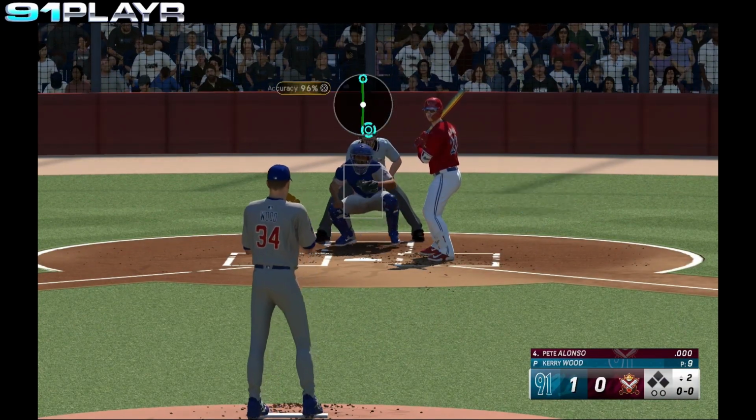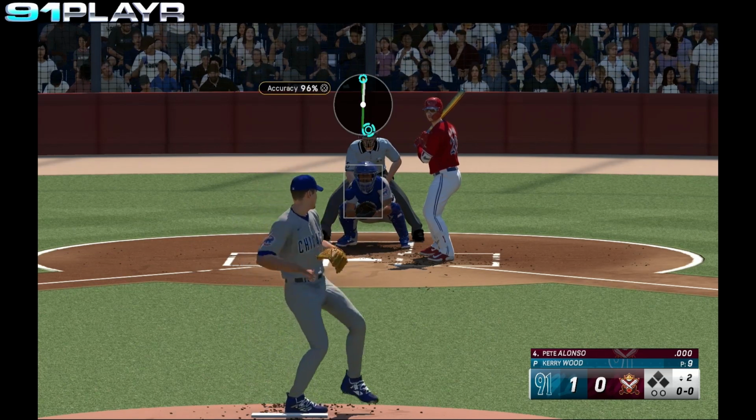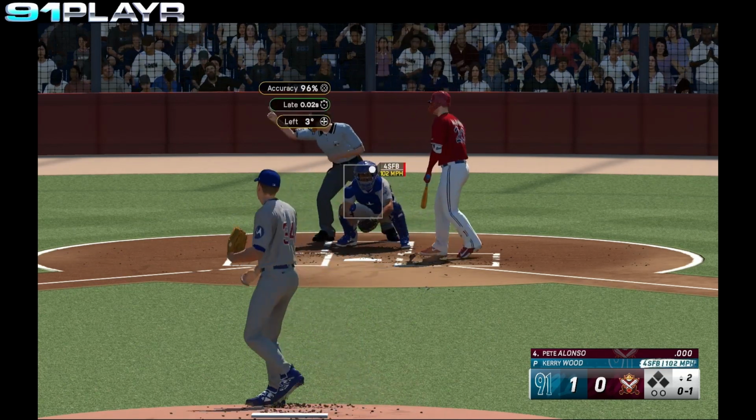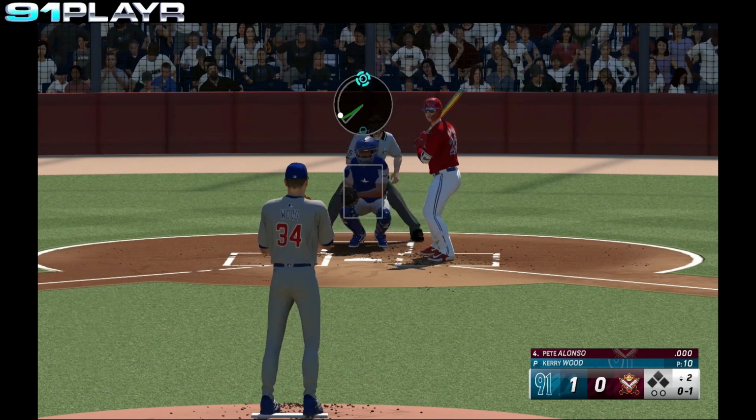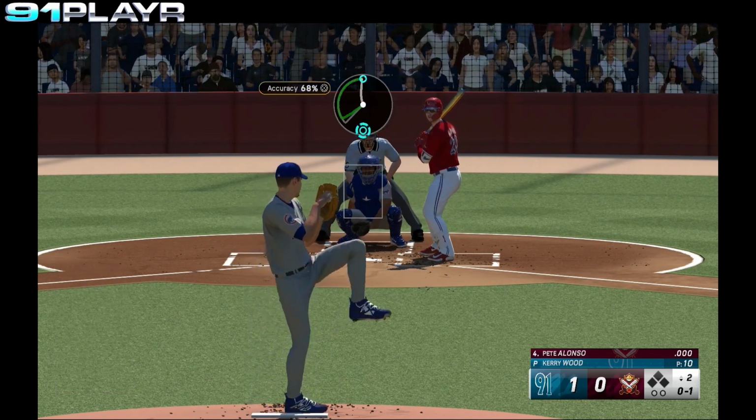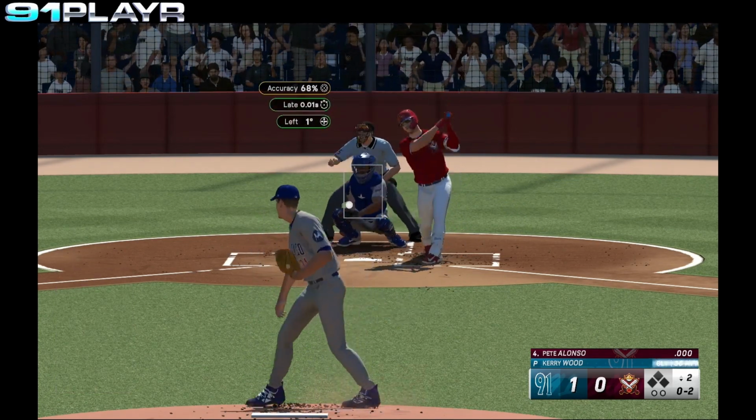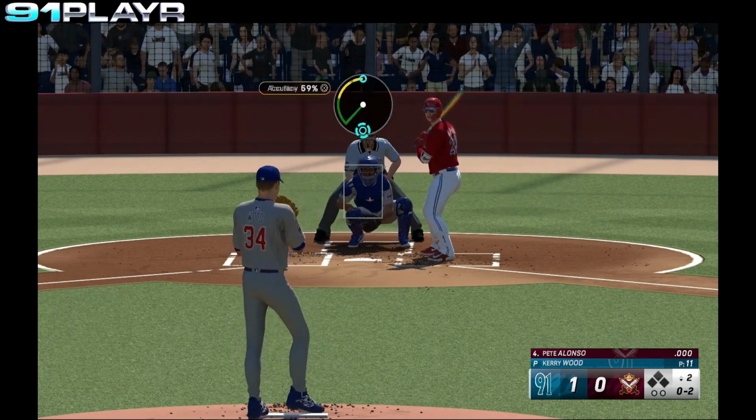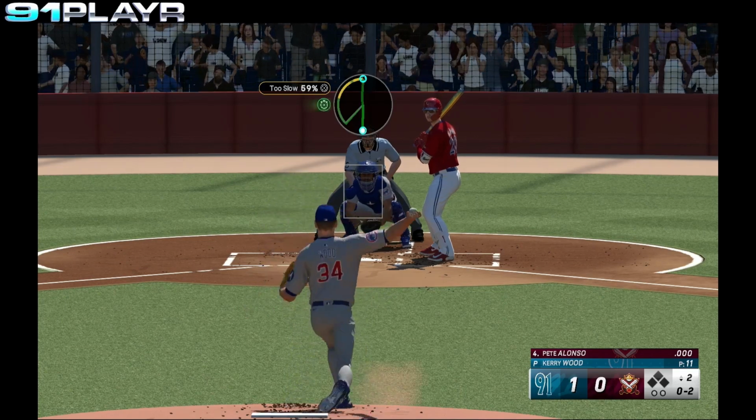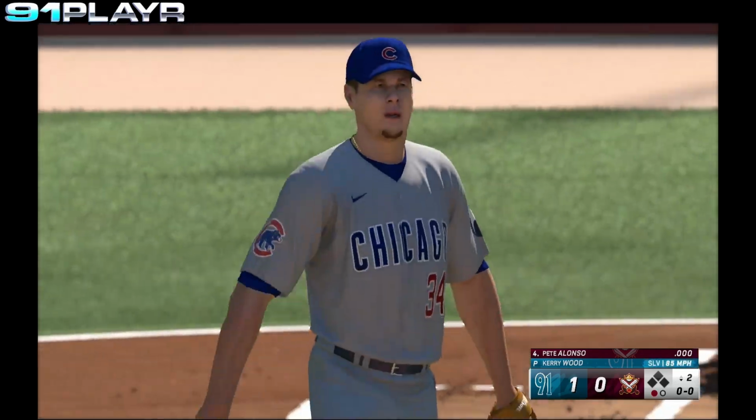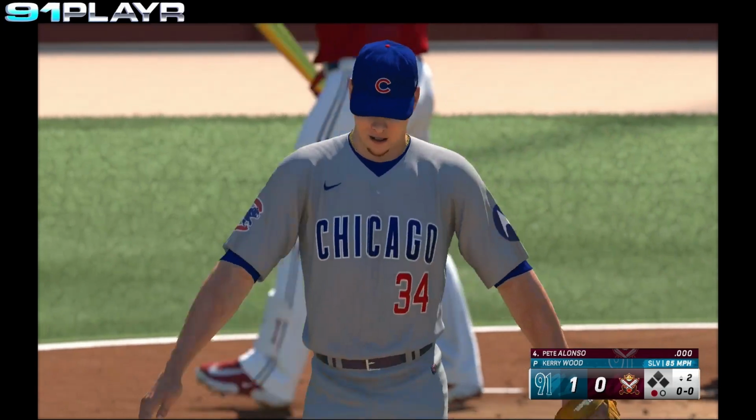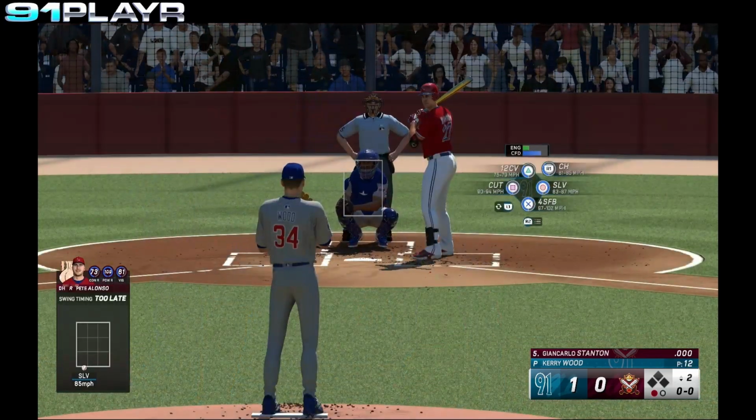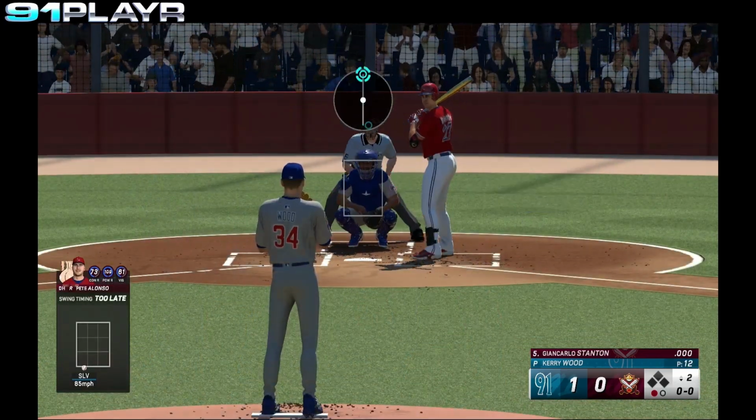Pete Alonso leads things off for the Lords. Strike 1 looking. 0 and 1. The 0-1 pitch. Swing and a miss. 0 and 2. Wood winds and delivers. Swing and a miss, and Alonso's down on strikes. With 1 away, Giancarlo Stanton's the batter.